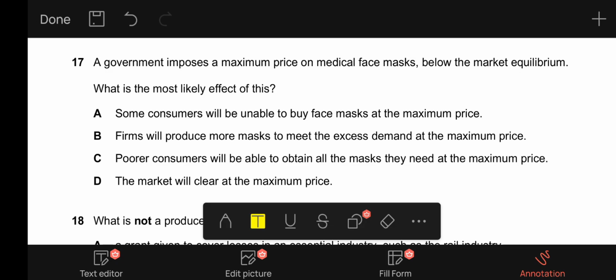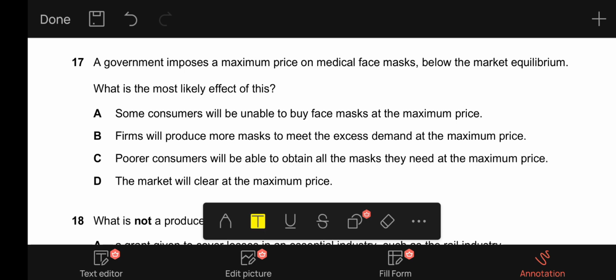C, poorer consumers will be able to obtain all the masks they need at the maximum price, as we've already shown that some consumers will not be able to obtain the masks at the maximum price. Therefore, this option is incorrect.